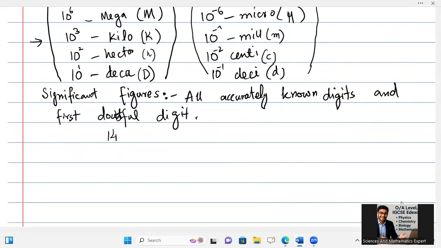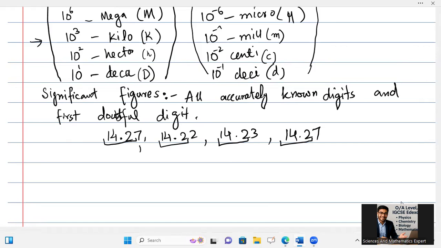It gives me 14.27, then 14.22, then 14.23, then 14.27 again. You can observe here that 14.2 is available in all, which is accurately known, but the doubtful digit is 7, then 2, then 3, then 7.